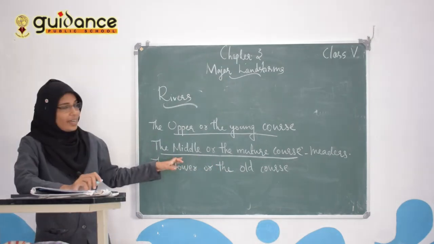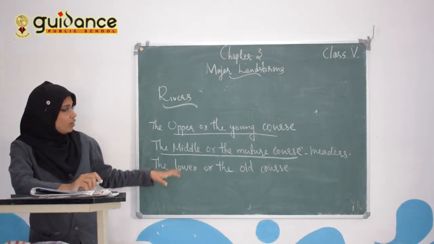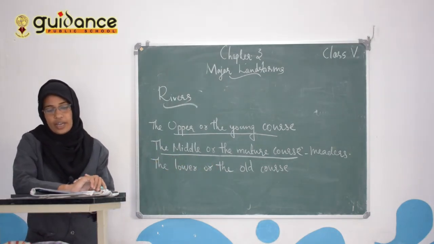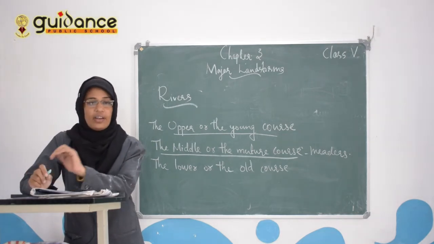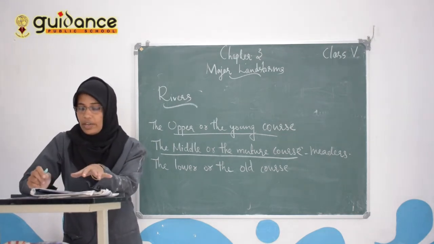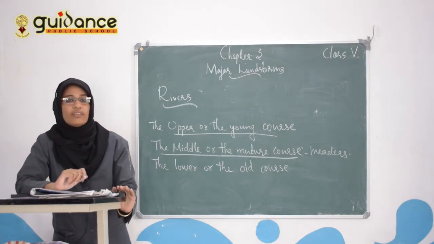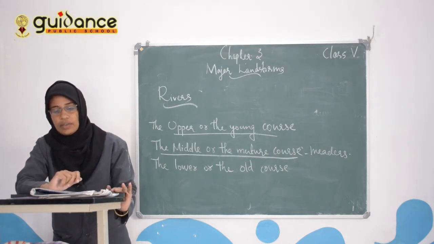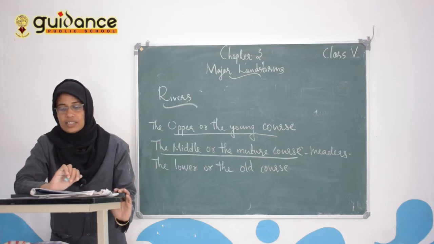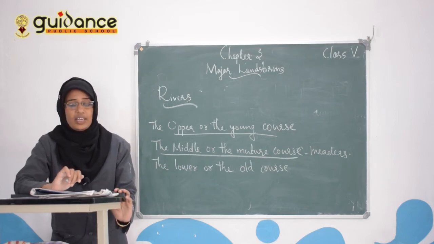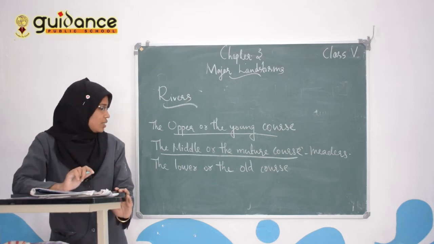So the second stage is the middle or the mature course, and in this stage the river comes down from the mountains and flows through the plains. The speed of the river decreases and the river becomes wider, and it starts creating loops called meanders.